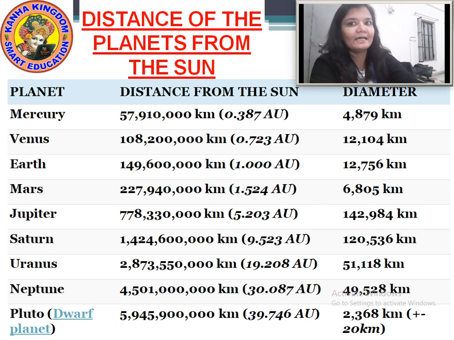Now moving to Saturn, the distance of Saturn from the sun is 1,424,600,000 kilometers, and the diameter of Saturn is